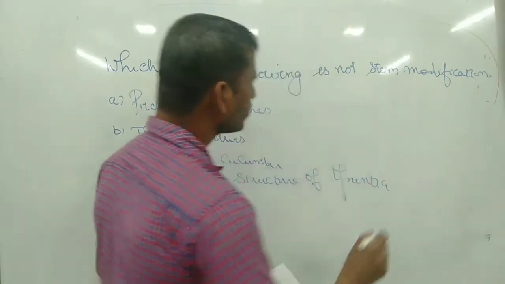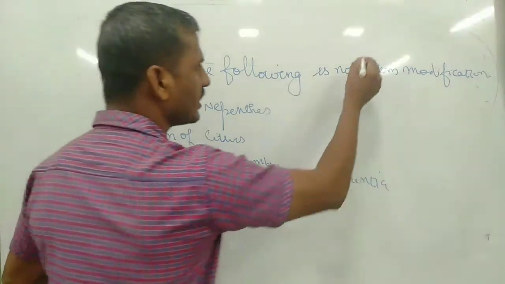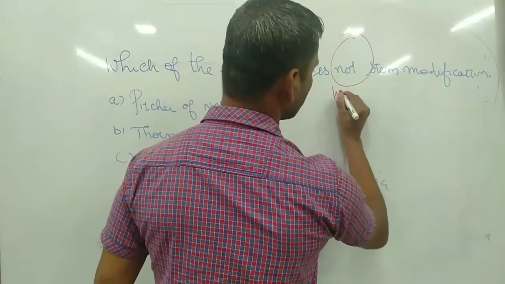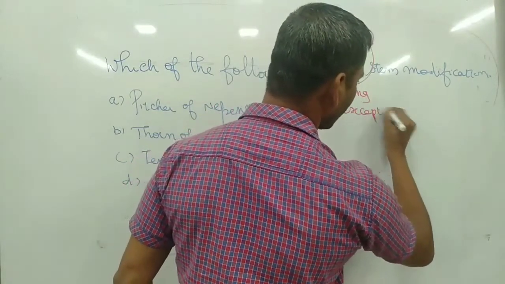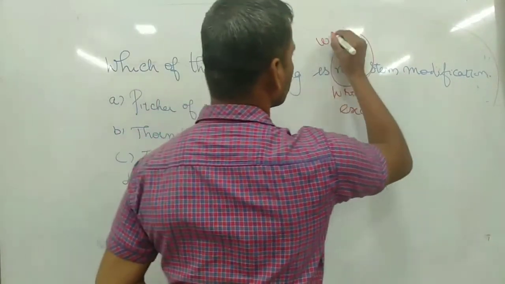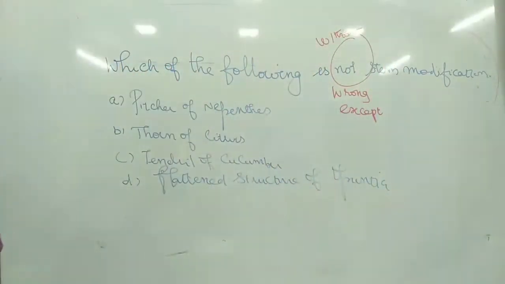They ask which one of the following is not a stem modification, so you ought to mind it. Whenever the words not, wrong, except or without come in the question, we have to be very conscious.